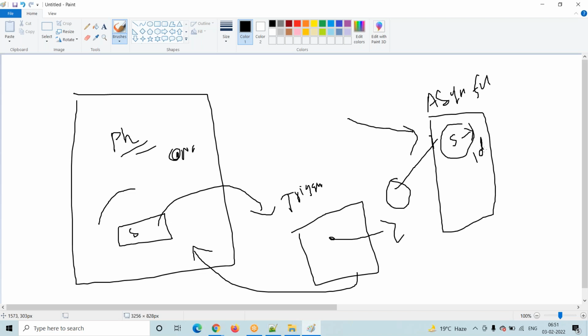IDs means we have to use a SOQL query to get the data. We have to use a SOQL query to get the data, so we will get the latest data.